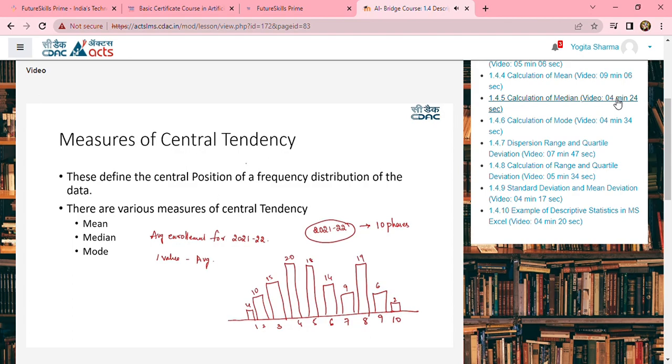There are various measures of central tendency. There is mean, median, mode. I can find out what would be the median enrollment, which is above and below. So we'll be learning about this mean, median, and mode in detail in the further session.